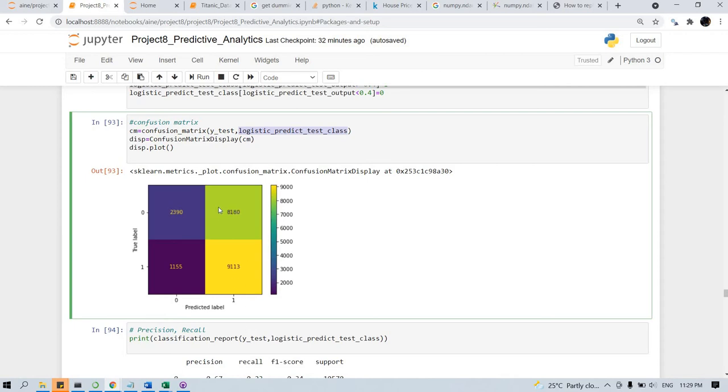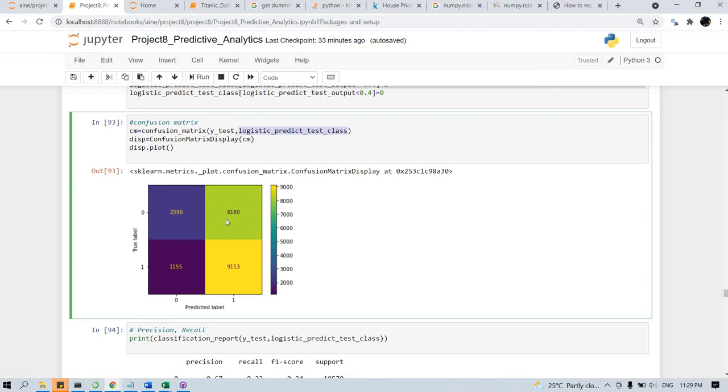This count, 8118, is high, which means that even though these 8,118 customers don't leave the telecom company, the model is predicting that they can leave. So it's almost like saying that most of the people will leave the telecom company. The predicted label 1 has the highest number here.